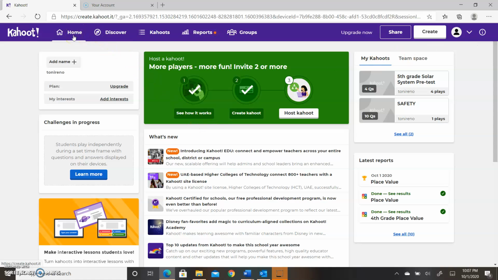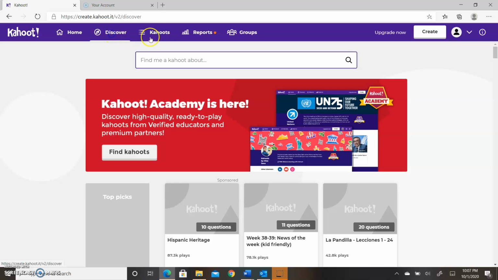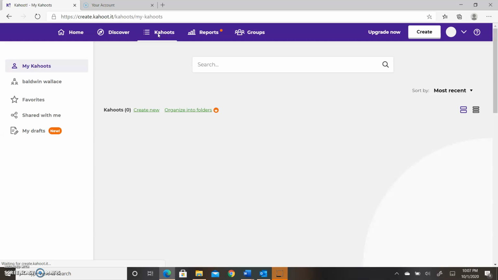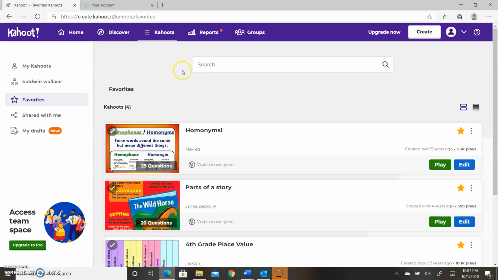Right here is like home, which is where I'm at. Here are Kahoots. This is Discover. This is where you just type in certain things. Or you can click Kahoots. These are the ones that you see here in my favorites. I found some. These are ones that I had to do when I was in school, so these are some that I've created, and they're really easy to create. That'll be a whole other video. But just for the purpose of what we're doing here, let's click on favorites, like ones I found.